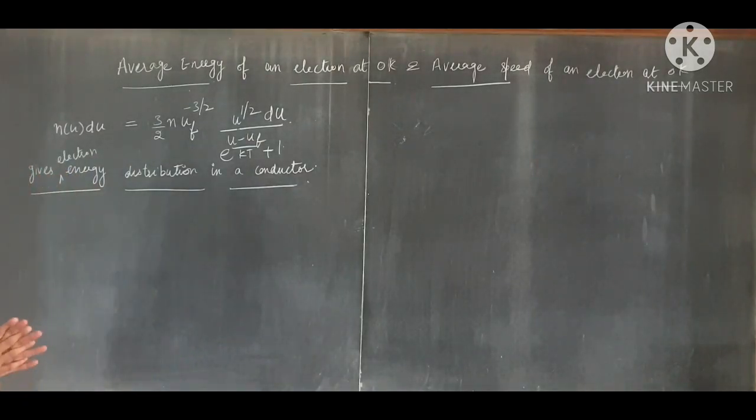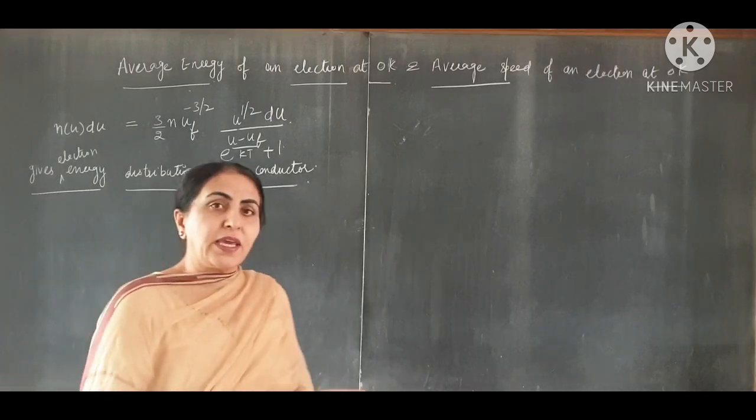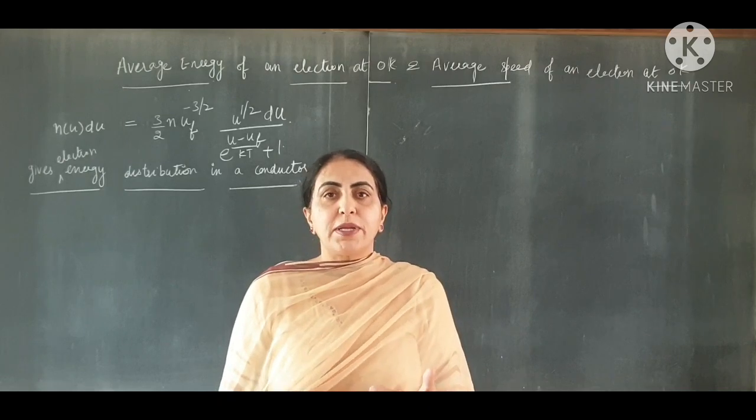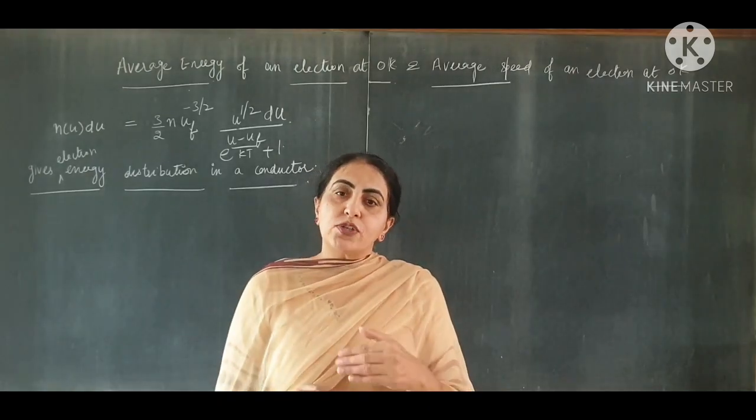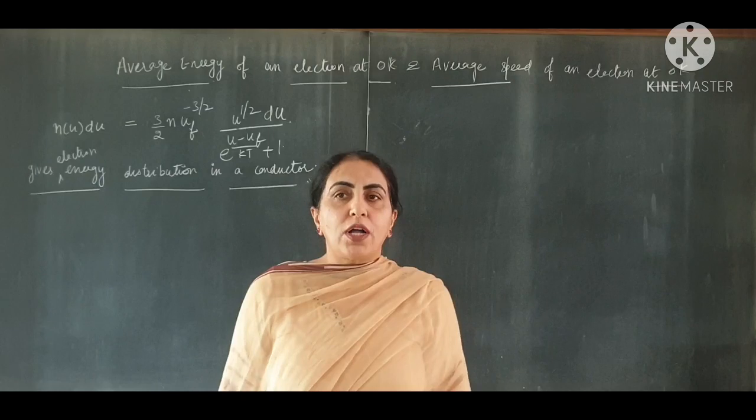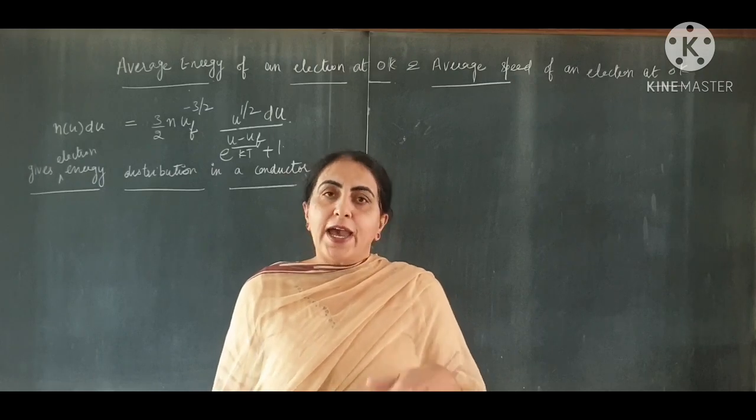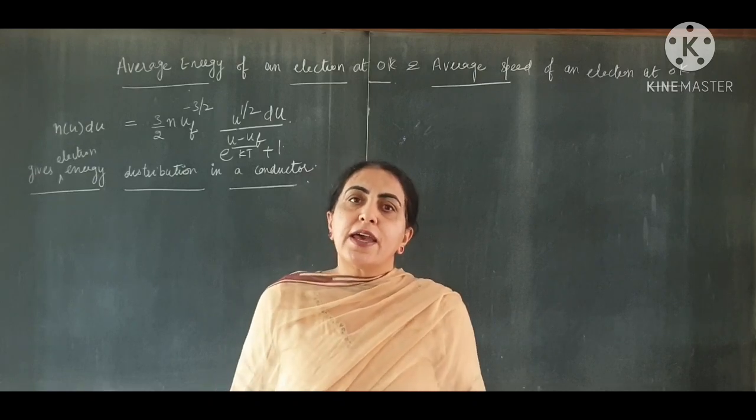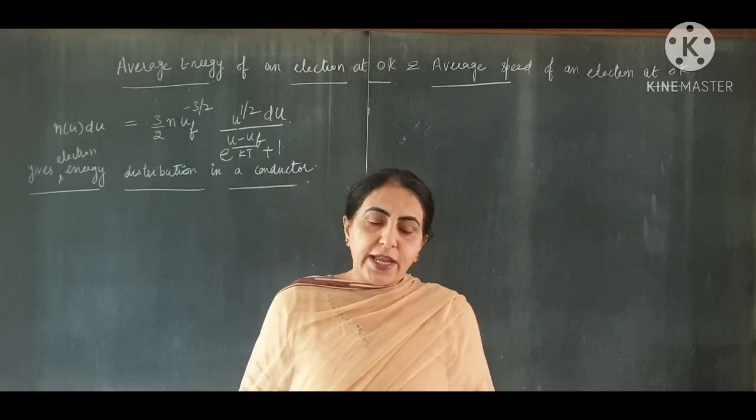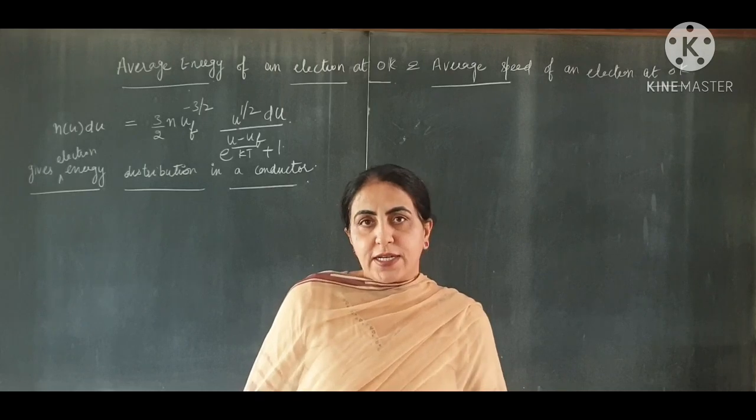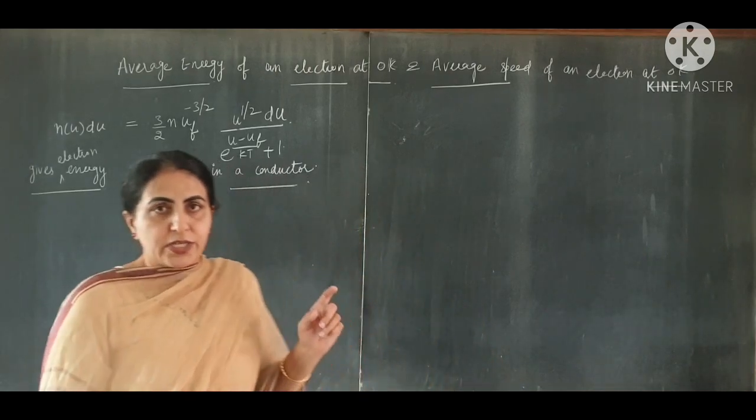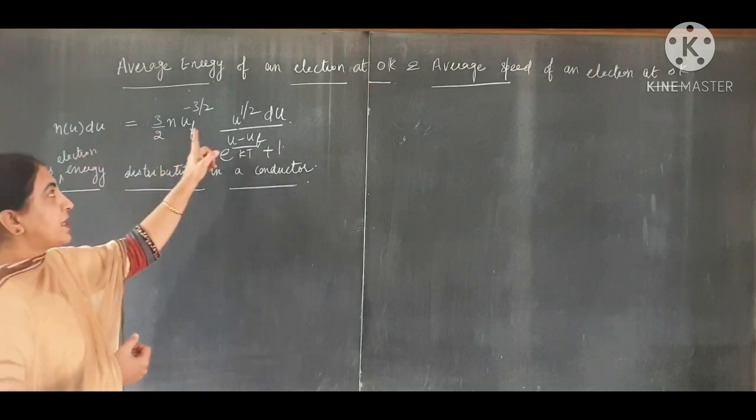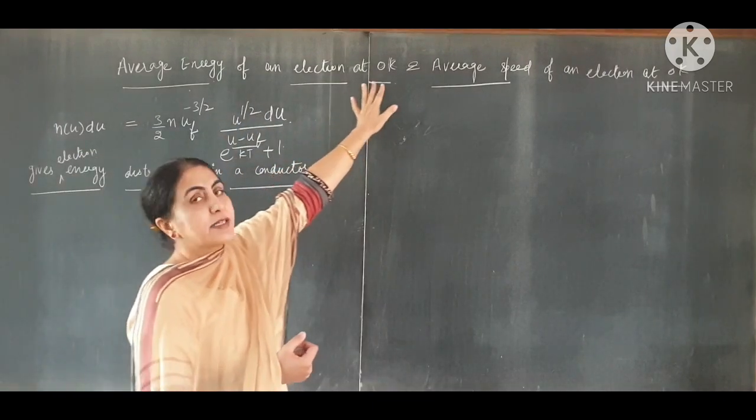Now what is Fermi energy, what is the Fermi level? The Fermi level is the level below which all the energy levels, all the quantum states are filled, and above which all the energy levels are empty at 0 Kelvin. That is the Fermi level, and the energy of that level is called the Fermi energy. Clear? So now we have to find out the average energy of an electron at 0 Kelvin.